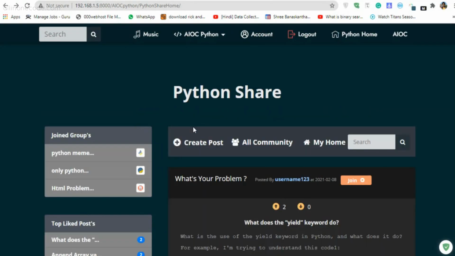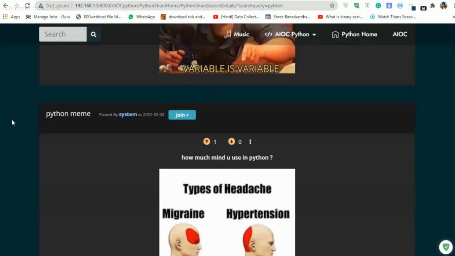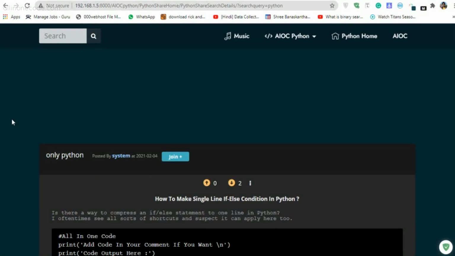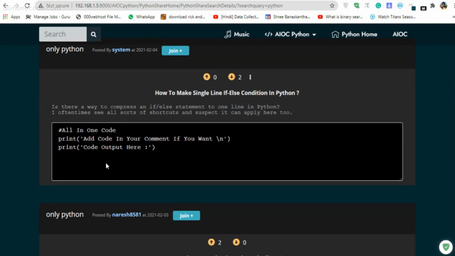Now I created a powerful search bar. For example, if I write Python in here and search it, as you can see I got all of the posts which are related to Python. I am not just fetching the details by title only, I am fetching details by group name, username, post title, description, and even code.